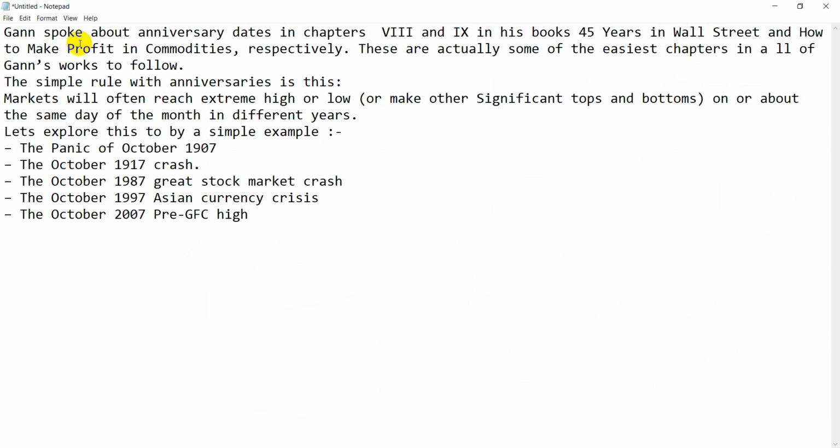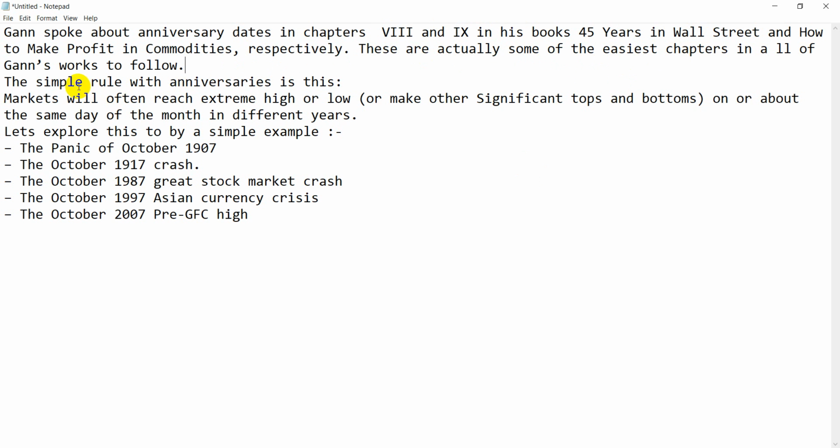Gann spoke about this anniversary date in chapters 8 and 9 of his books, 45 Years in Wall Street and How to Make Money in Commodities. These are the easiest chapters. If you want to learn Gann, just download these books. They are freely available on the internet, and just go through chapters 8 and 9.